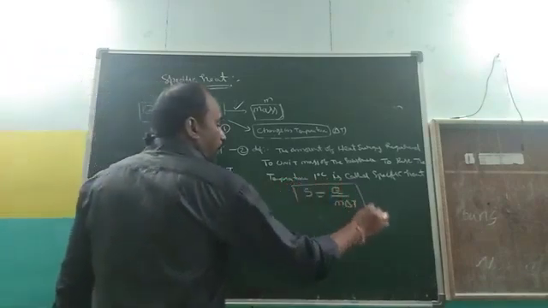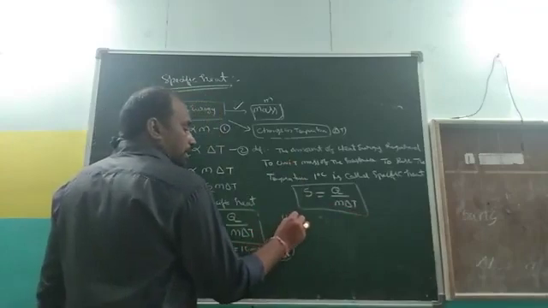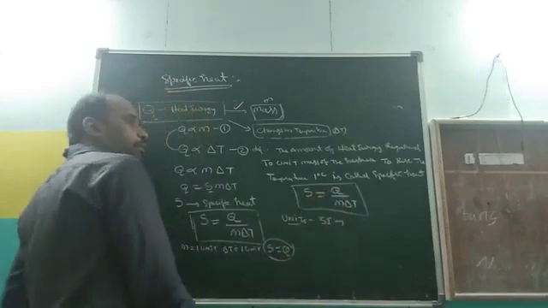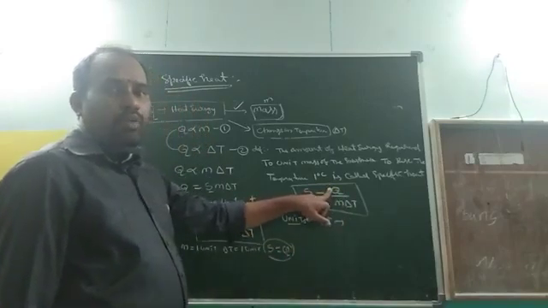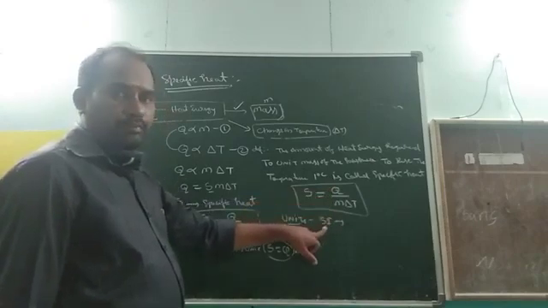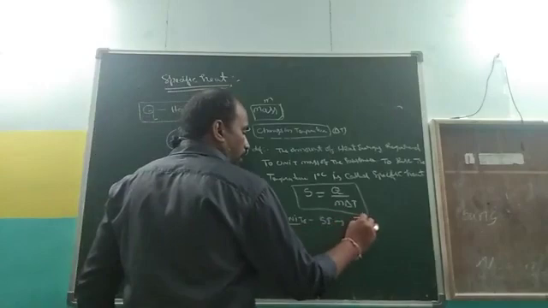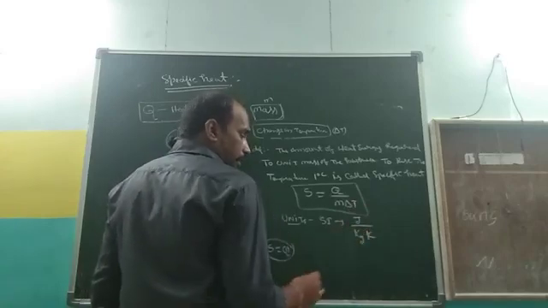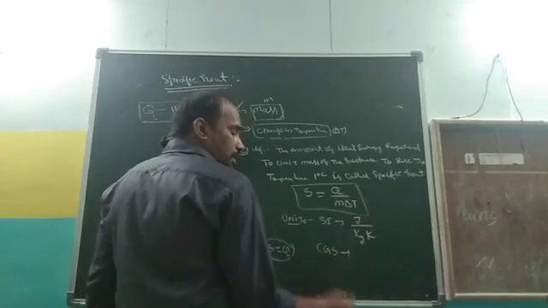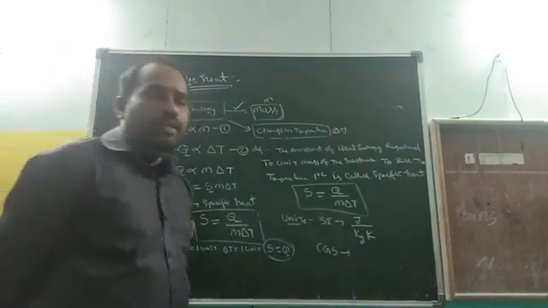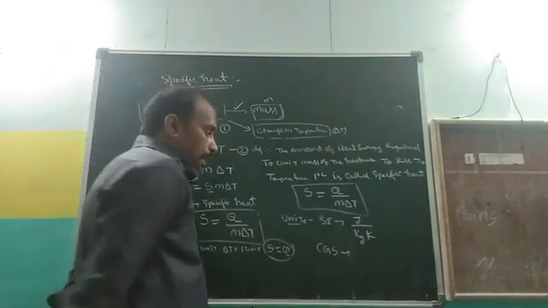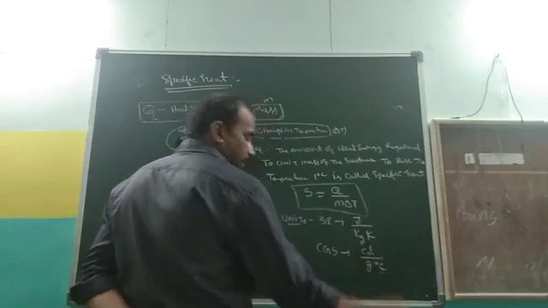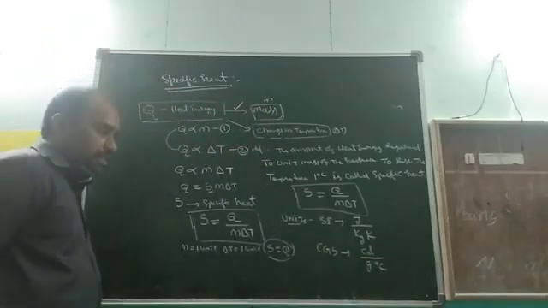Sometimes they ask what the units of specific heat are. In the SI system, the formula is S = Q/(m ΔT). Q means heat. What is the unit of heat energy in the SI system? Joule. So the unit is joule per kg kelvin. In the CGS system, what is the unit of heat energy? In the previous class we learned: calorie. Good. So calorie per gram degree Celsius. These are the units of specific heat.